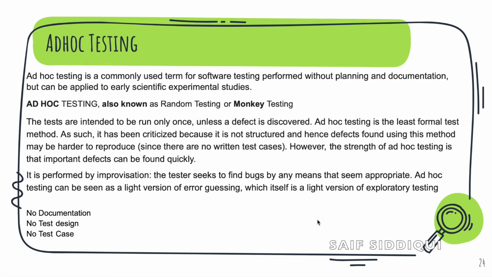That's why ad hoc testing is preferred for finding important defects quickly.